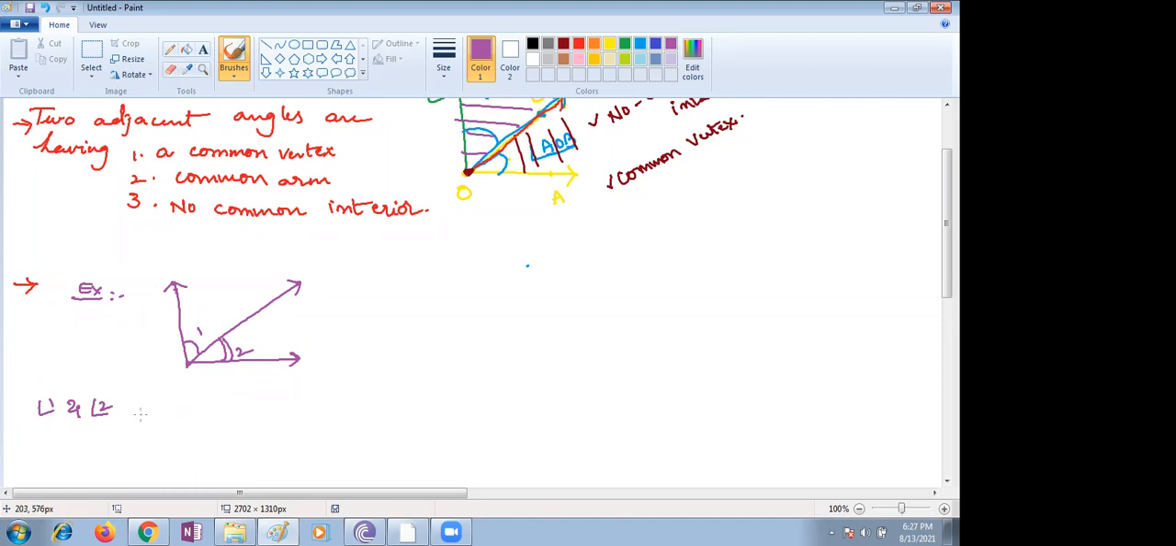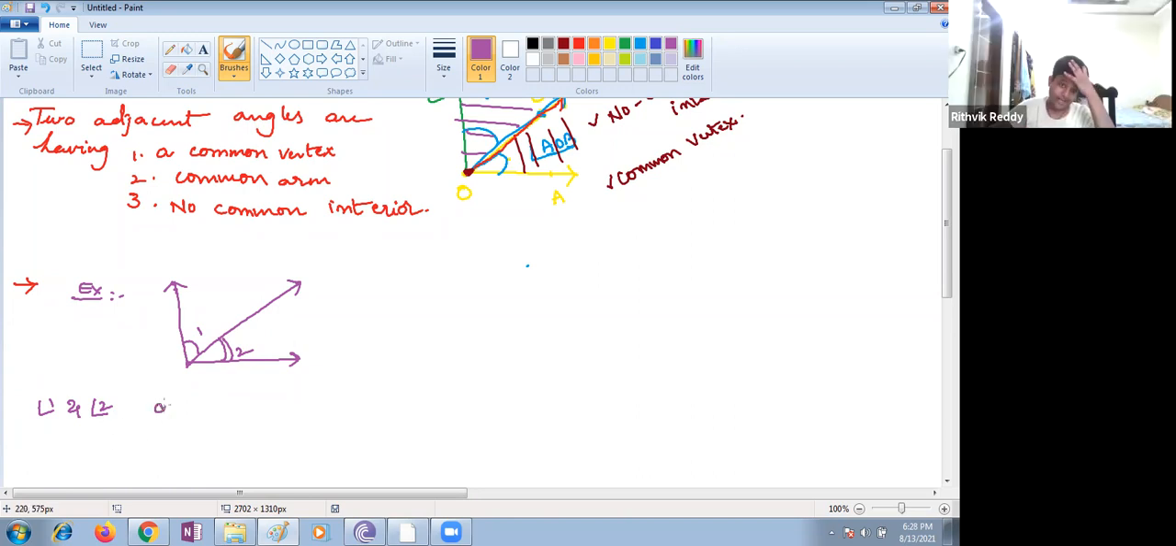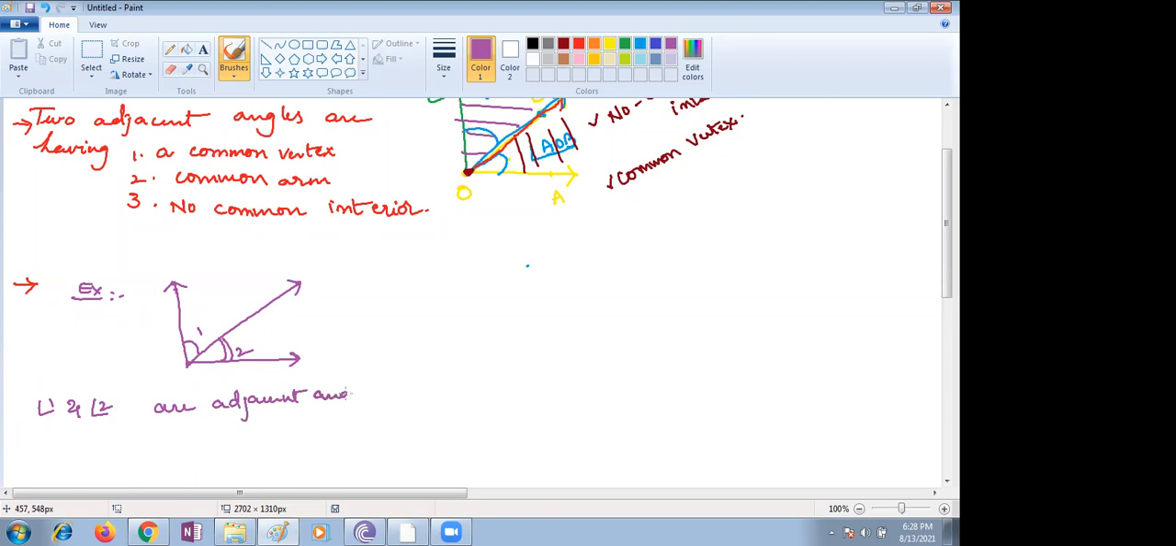Yes, ma'am. All the same conditions are satisfied. They are adjacent angles. They have a common arm, and they have a common vertex, which we can name with any alphabet. And they have no common interior. All three conditions are satisfied. You just see the middle line is shared by both angle 1 and angle 2, and the vertex is also common, and there is no common interior, so angles 1 and 2 are adjacent angles. Right.